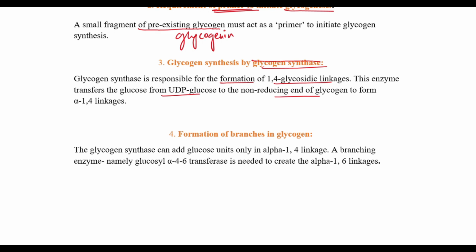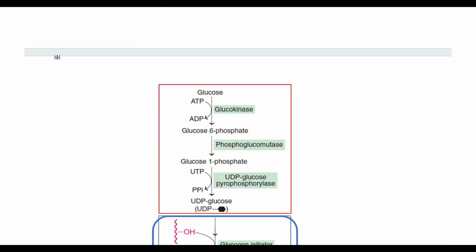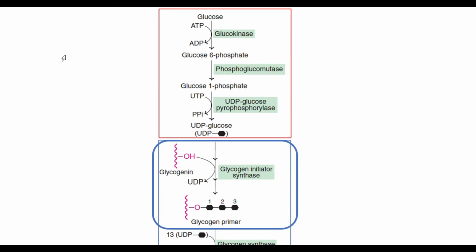Then we have the formation of branches in the glycogen molecule with the help of glucosyl alpha 4,6 transferases. This will transfer the carbon bonds from 1,4 to 1,6. Okay, so we have 4 steps, which we will see with the help of the flowchart.